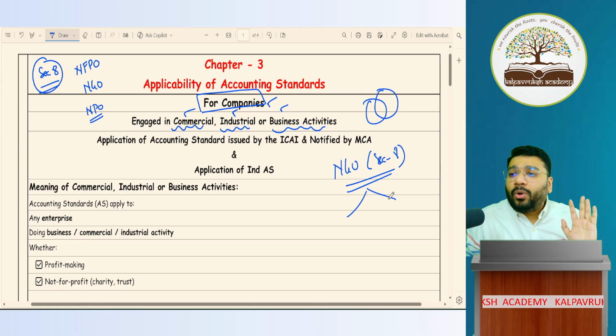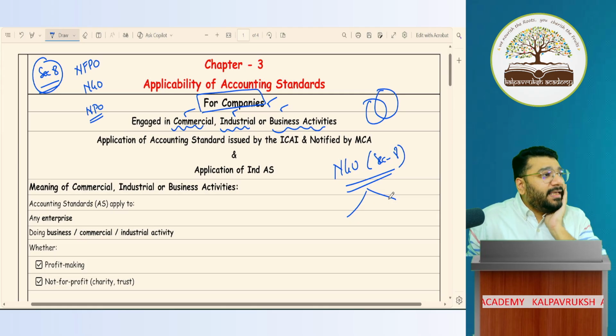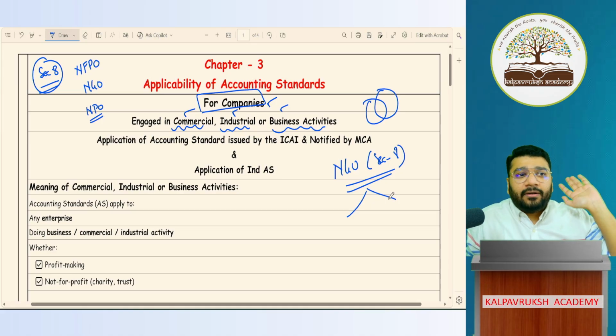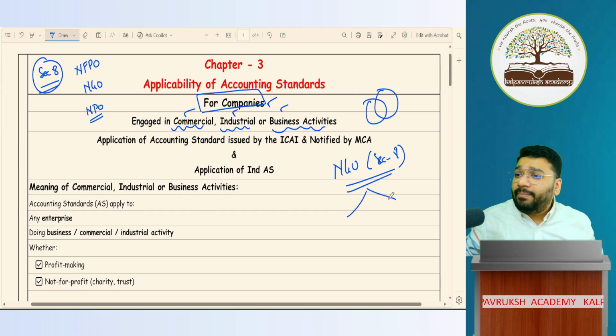One company, what they do, for example, let's say in Chennai there is a flood, or in any city of the country, if there is a flood, there are a lot of NGOs who will become active. What do they do? What do they do?